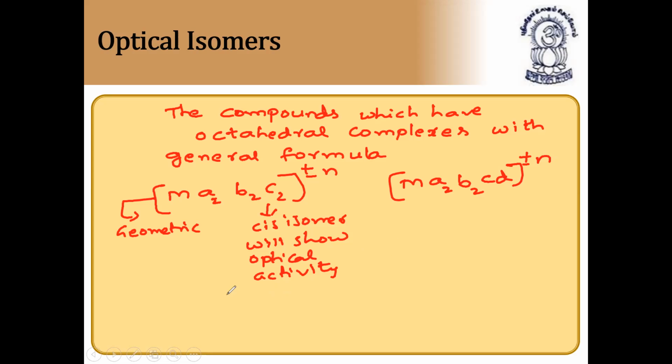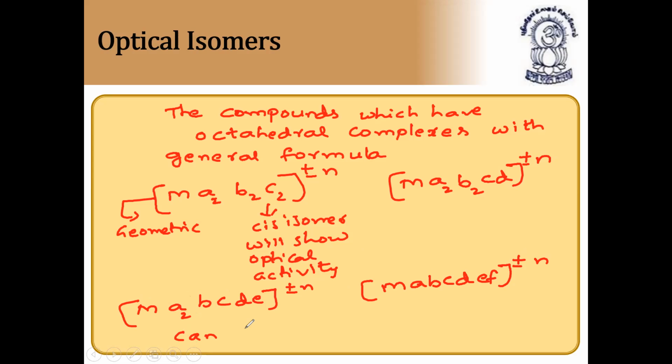Next molecule, M A2 B C D E. This means a total of 6 ligands, 1 plus 4, 5 ligands, but this is a monodentate ligand having 2 plus or minus n. And finally M A B C D E F can also exhibit optical activity.